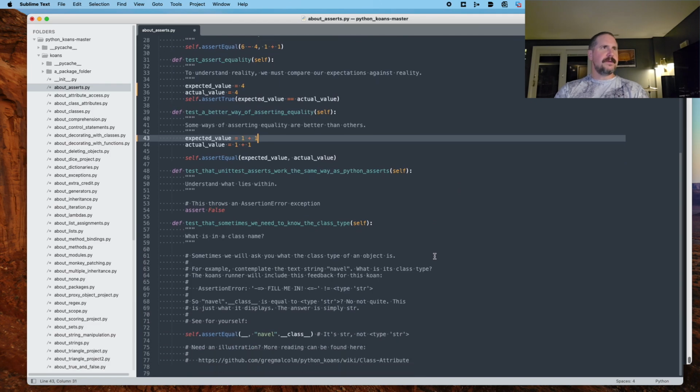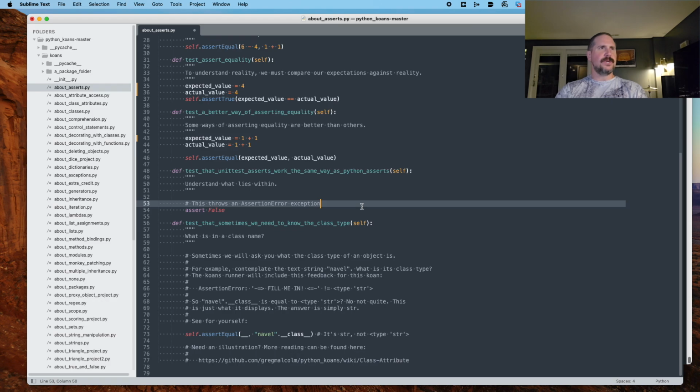All right, moving on. Test that unittest asserts work the same way as Python asserts. All right, understand what lies within. This throws an assertion error exception.